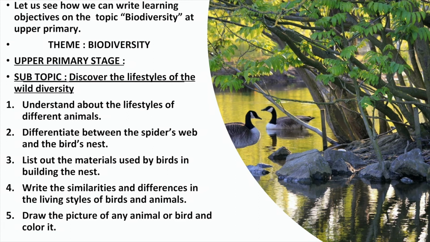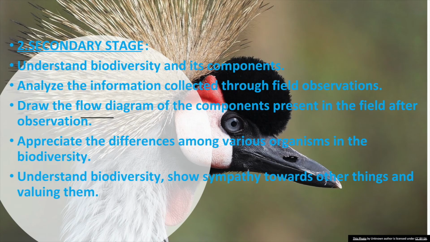And the last learning objective here for the upper primary stage can be that they can draw the picture of an animal or a bird and color it. By this they are able to have some knowledge of biodiversity at the upper primary stage. Now, let us take the secondary stage. In the secondary stage, the objectives can be to understand biodiversity and its components.